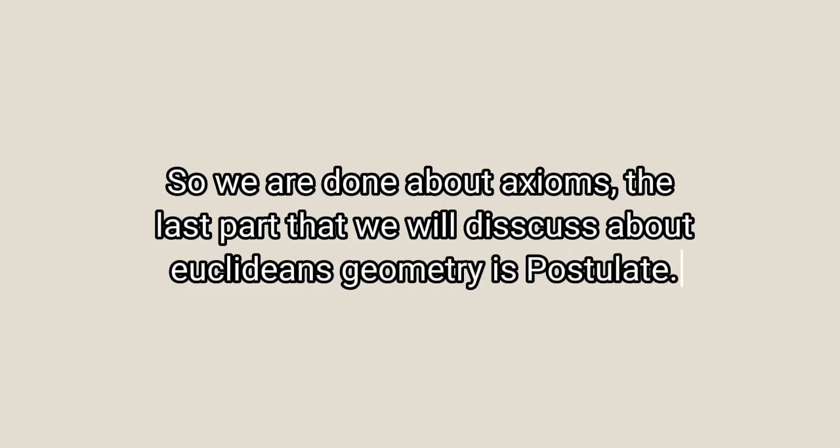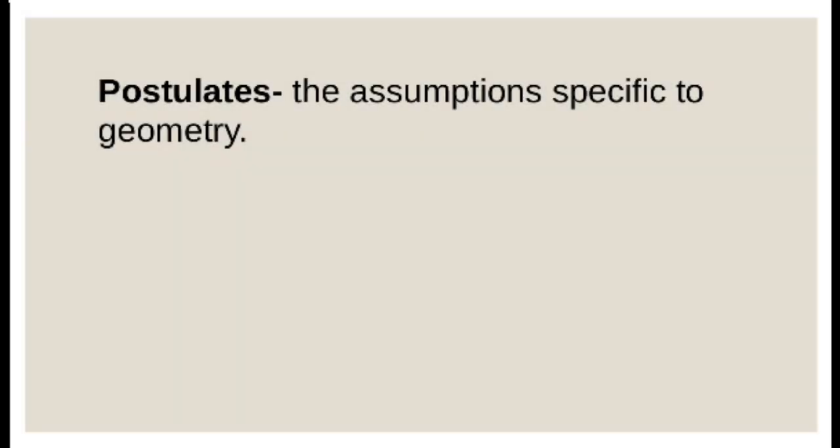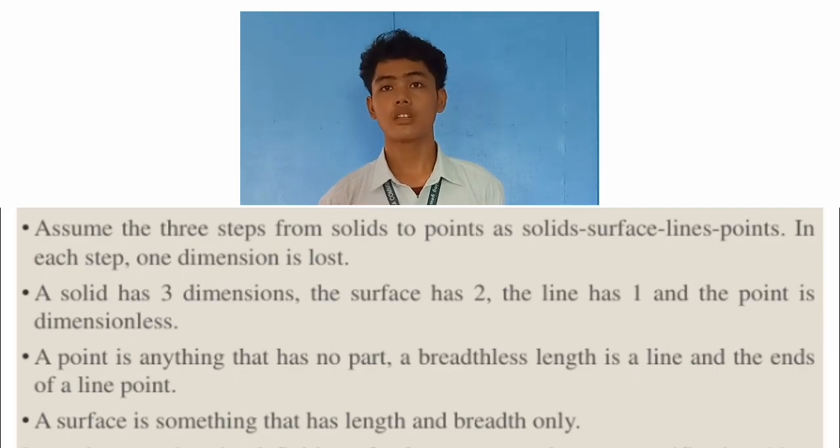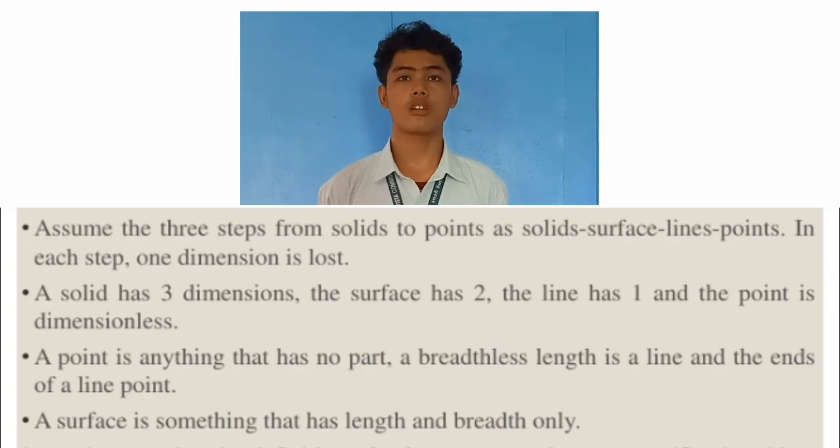The last part that we will discuss about Euclidean geometry is postulates. So what is a postulate? Postulates are the assumptions specific to geometry. What were Euclid's 5 postulates? Before discussing postulates in Euclidean geometry, let us discuss a few terms as listed by Euclid in Book 1 of the Elements. Assume that there are 3 steps from solids to points: solid, surface, lines, points. In each step, one dimension is lost.